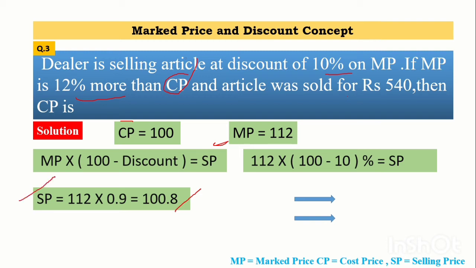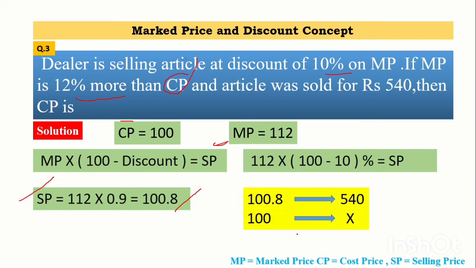But in the problem it is being given that the article was sold for rupees 540, means the actual price of the article at which it is being sold is 540, and here we have calculated the SP value, that is 100.8 from CP when CP is equal to 100. So we don't know the actual value of CP.